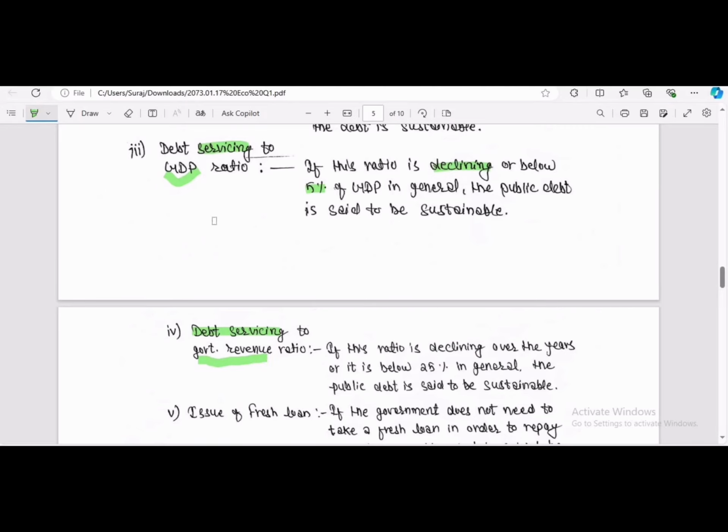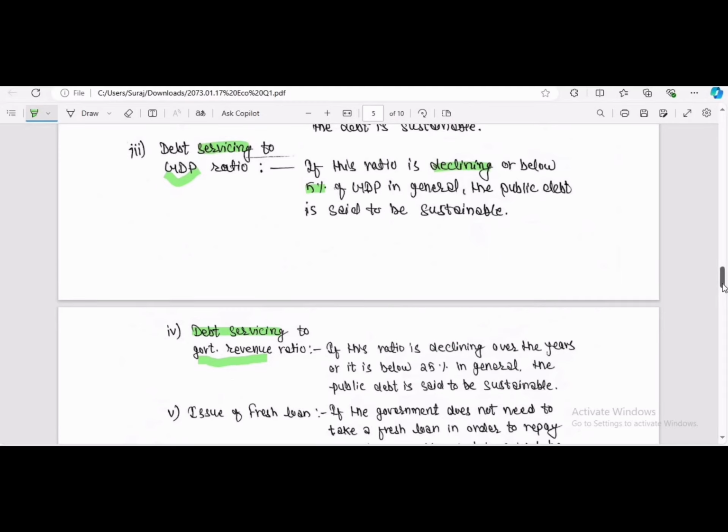GDP is the monetary value, and government revenue also sounds similar. Debt servicing is the same, and GDP, GDP, here we can write like a synonym. Okay, that is the government revenue ratio. Not exactly a synonym, but in order to memorize point number 4, we can say it is like a synonym.